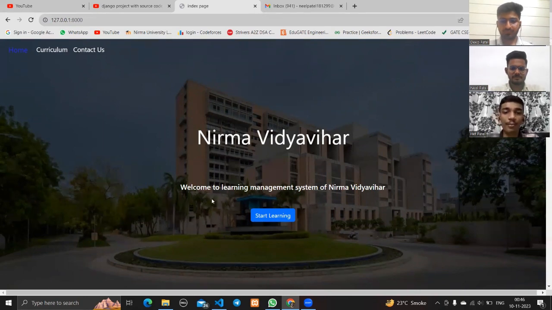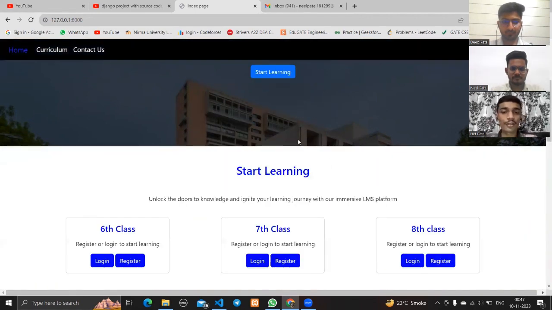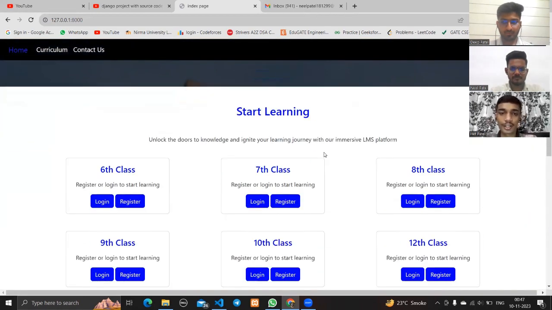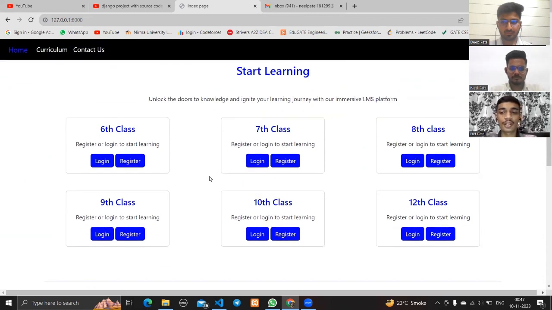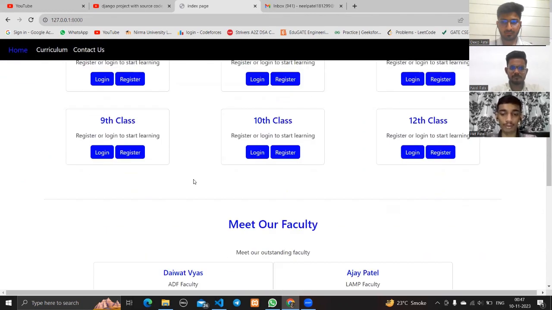Our project title is School Learning Management System, and we name the school Nirma Vidya Vihar. Talking about the stakeholders of the website, there are many stakeholders like admin, teacher, student, and the parents. If none of the stakeholders has logged in or registered to the website, they can't reach the inner part or inner information of this website.